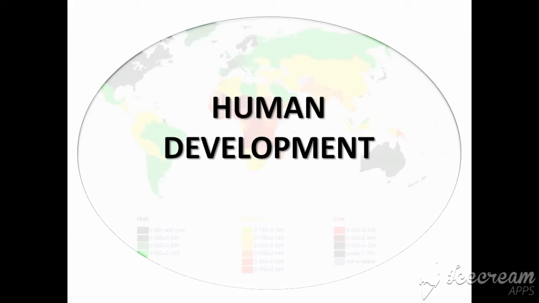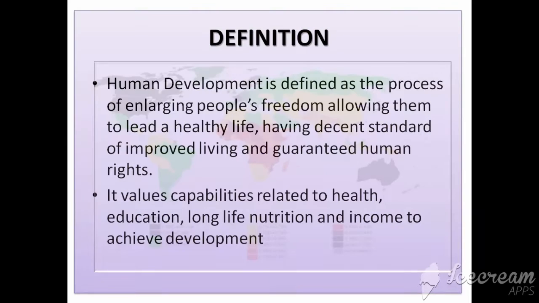Today our topic is human development, and this topic is in both the books, India and Human Geography. So we will be discussing this topic as a whole. When we say human development, it is defined as the process of enlarging people's freedom, allowing them to lead a healthy life, having a decent standard of improved living and guaranteed human rights. The values of capabilities are related to health, education, long life, nutrition, and income to achieve development.